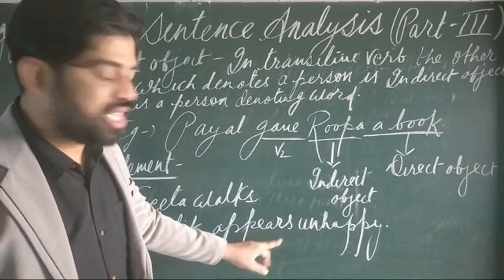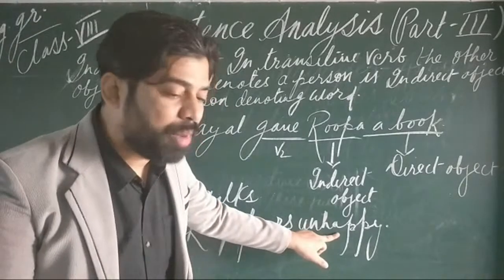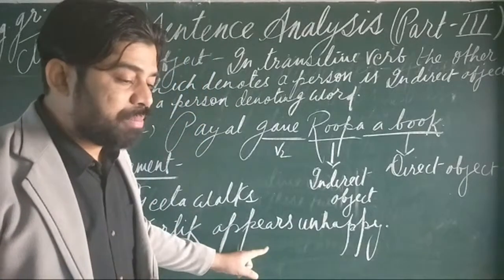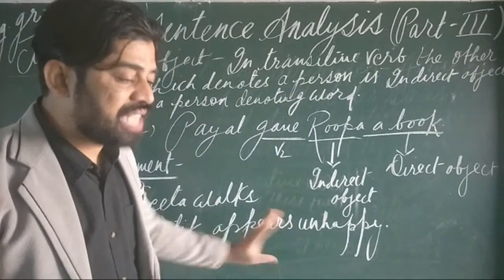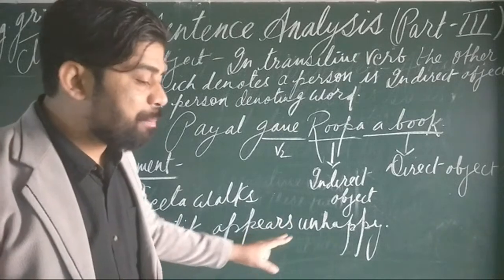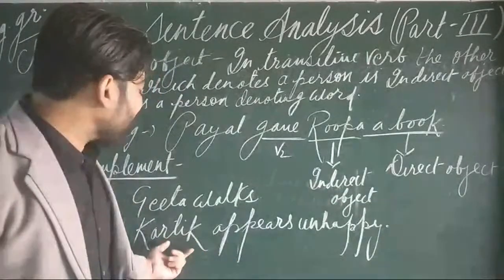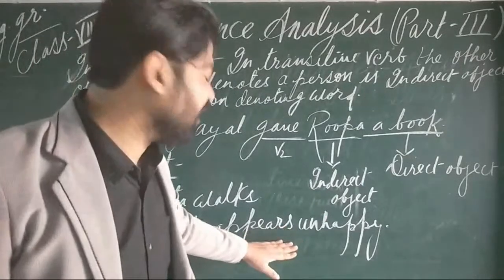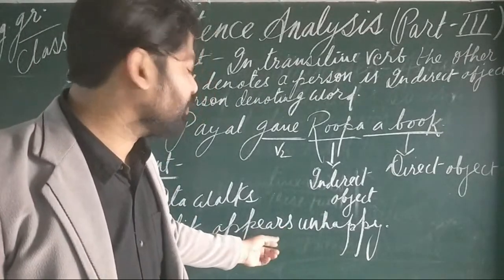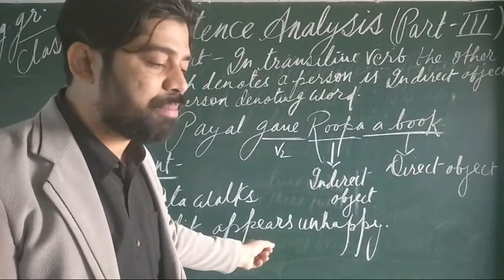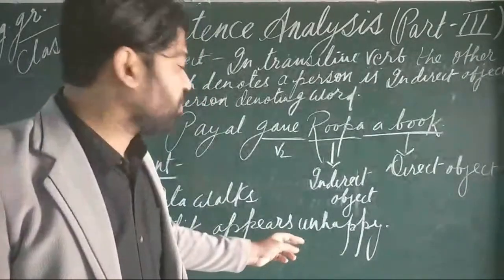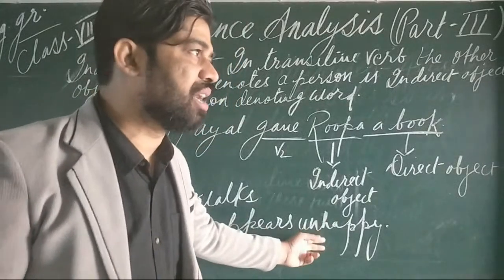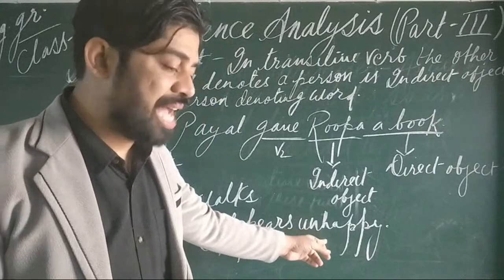So it requires a group of words or a single word to complete its meaning. Here the verb "appear" is intransitive, a verb of incomplete predication. So if you write "Kartik appears," the verb indicates that the predication is incomplete. So for complete predication, what do you need to add? A group of words or a single word. As you are seeing, I have added "unhappy" here.